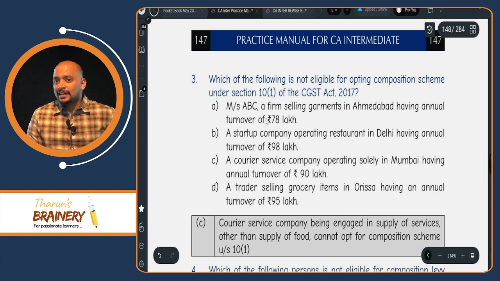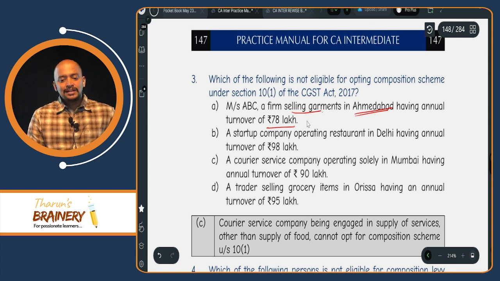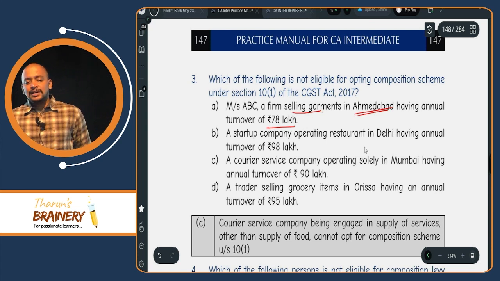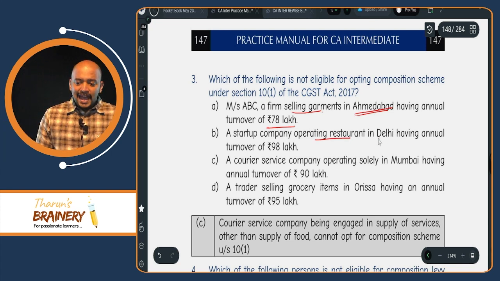So can they opt? A trader whose turnover during the previous year does not exceed 150 lakhs, in Ahmedabad, Gujarat, the limit is 150 lakhs. So can they opt for composition scheme? Yes. Then a startup company operating a restaurant, supply of food, in Delhi having an annual turnover of 98 lakhs, limit 150 lakhs. Can they opt for composition scheme?